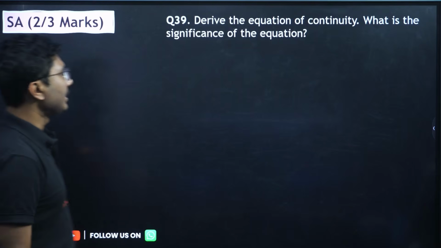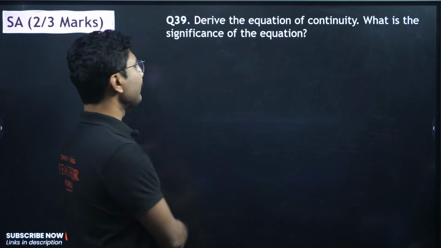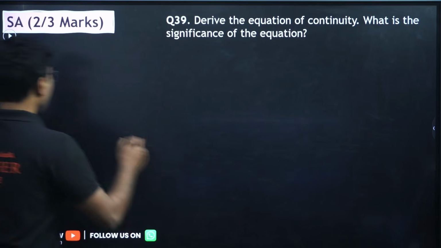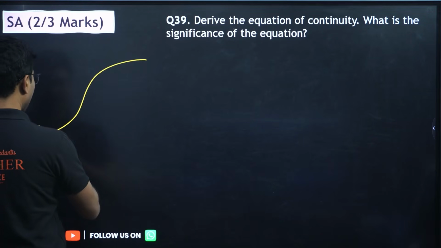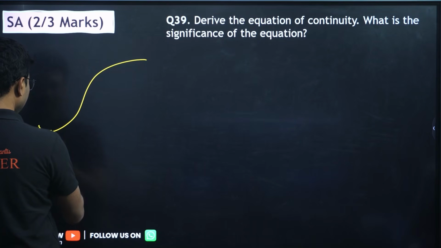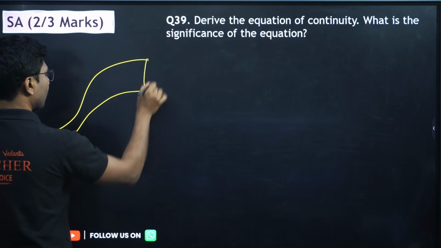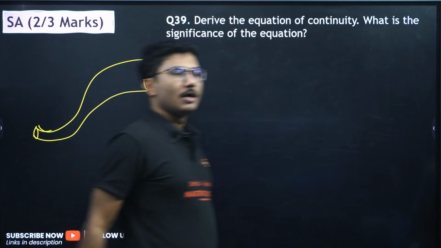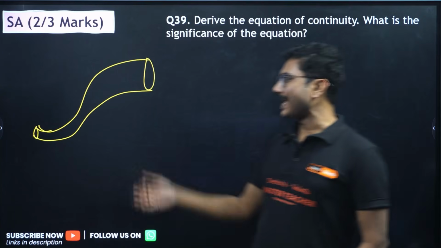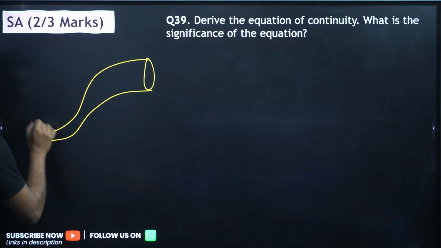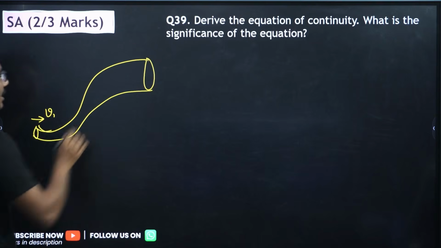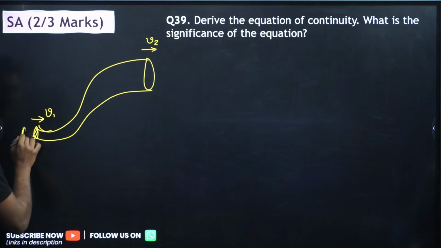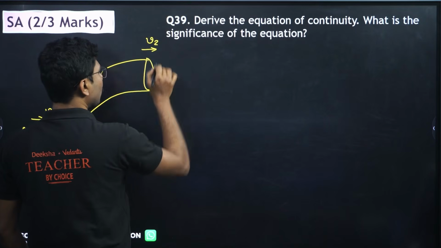Okay, next, derive the equation of continuity. What is the significance of this equation? Obviously, when we are deriving the equation of continuity, significance has to come. Now in this case you have to draw a diagram like this. Suppose we have a water pipe, and the pipe is carrying some water inside it. The velocity of water at this end is V1, and the velocity with which it is coming out is V2. The area here is A1, area here is A2.